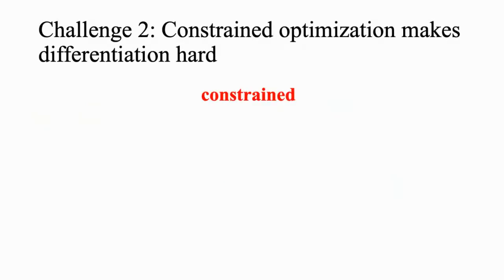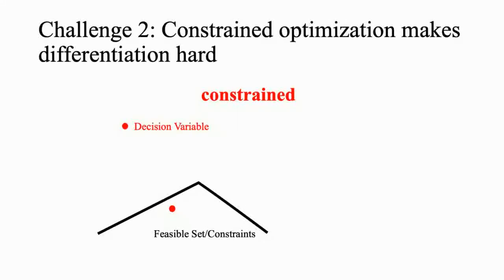But this is not all. Suppose this is a feasible set formed by the linear constraints, and this red point is the current guess of the decision variable. The green direction is the update direction where we want to go. Here, the update direction in this example is indeed correlated with the direction containing the optimal solution, indicated in blue.